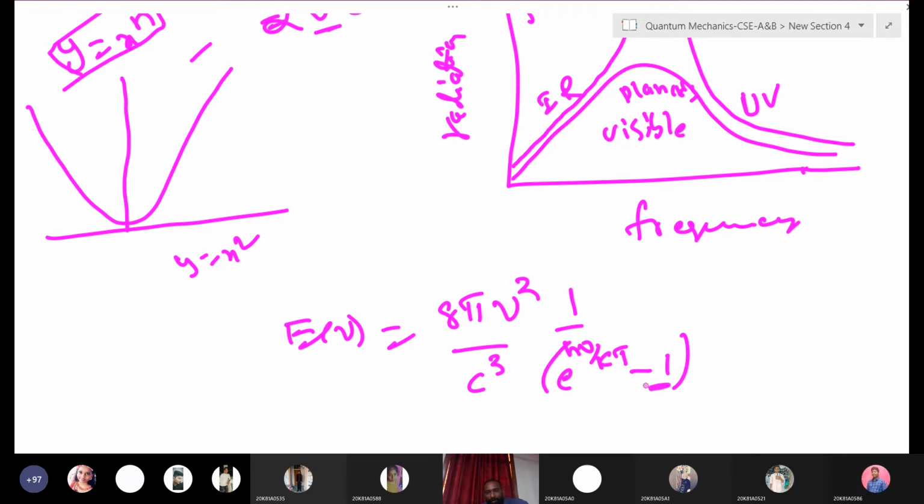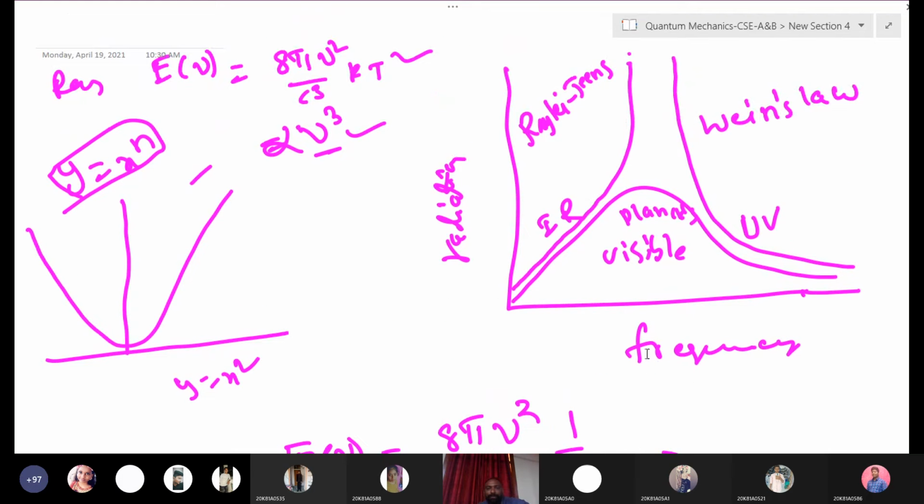This minus 1 is preventing it from extending to infinity. So this is restricting the radiation curve to a particular value only.